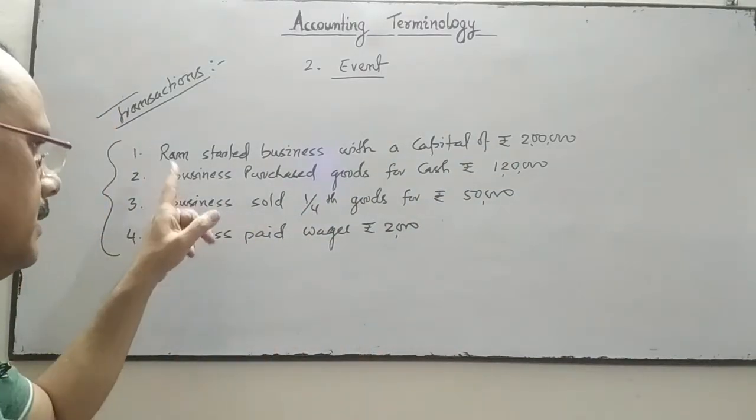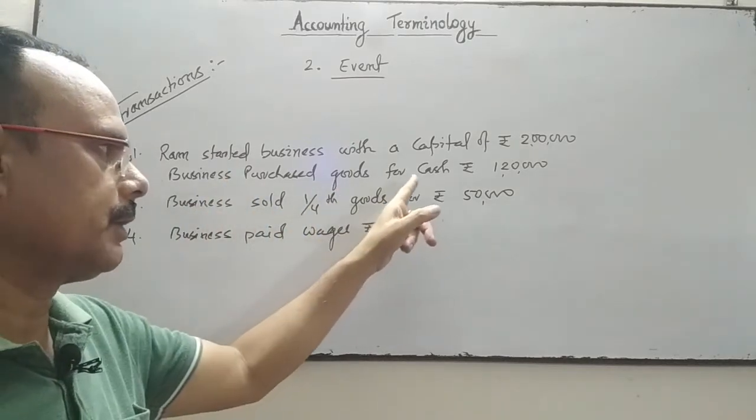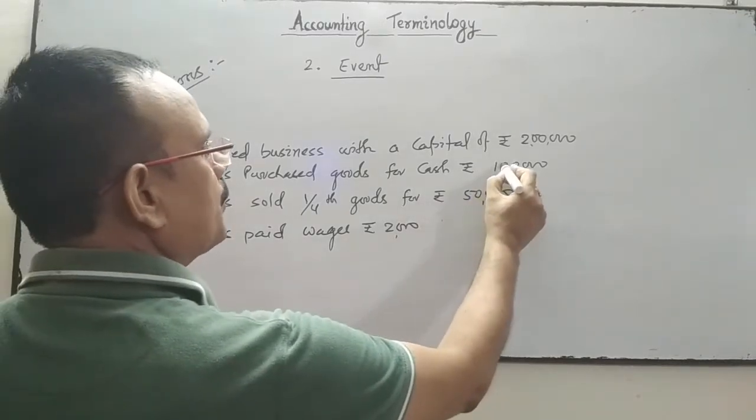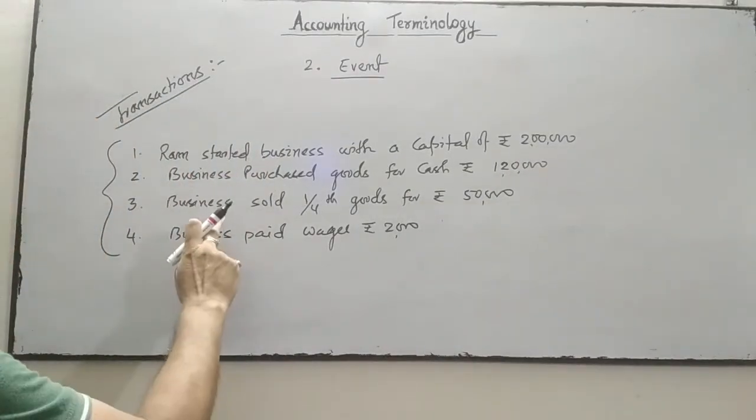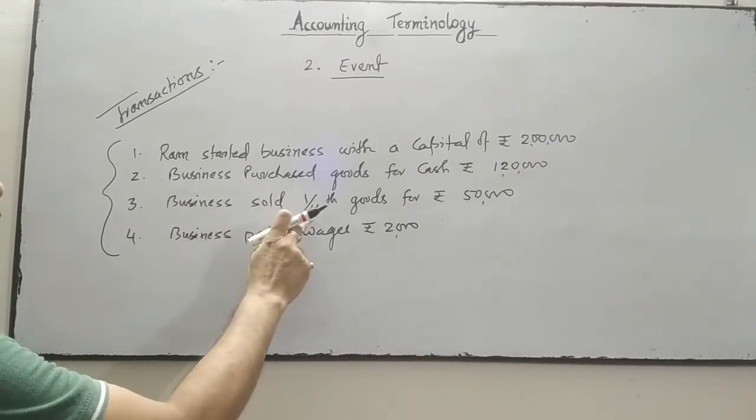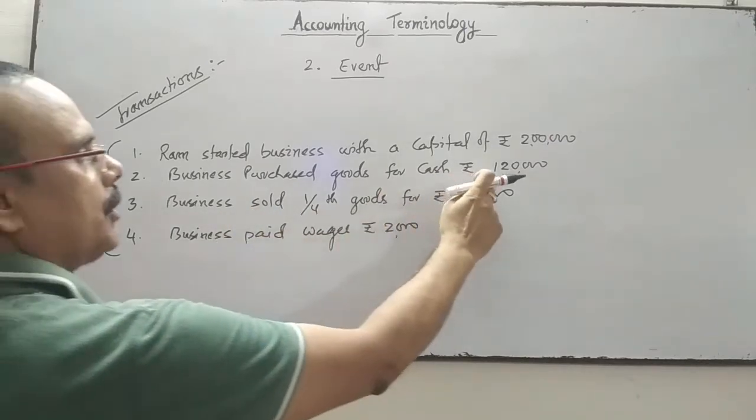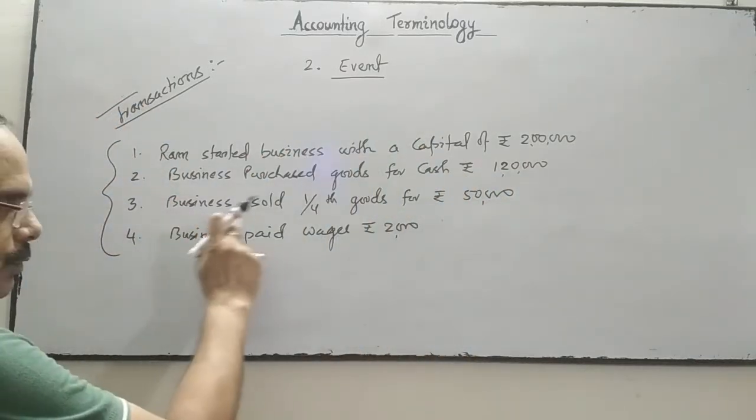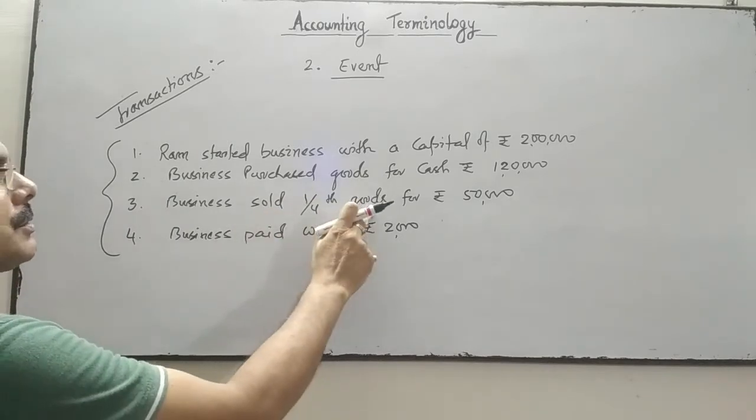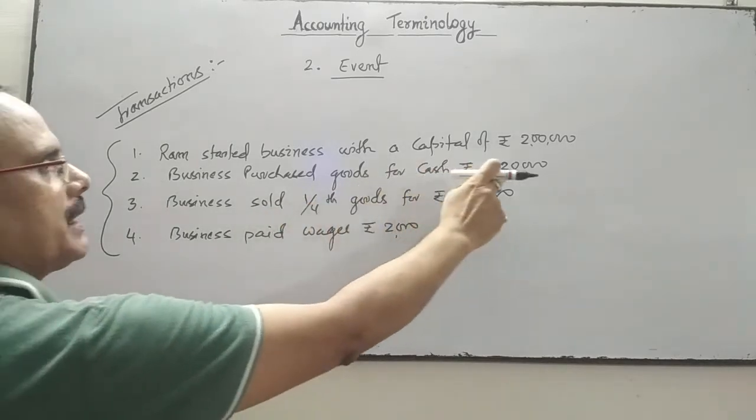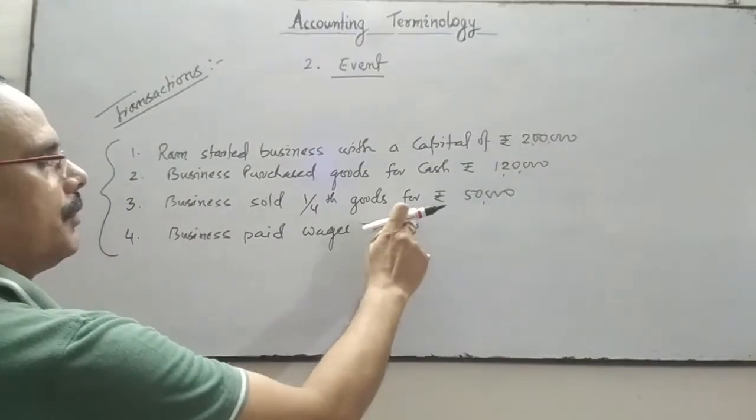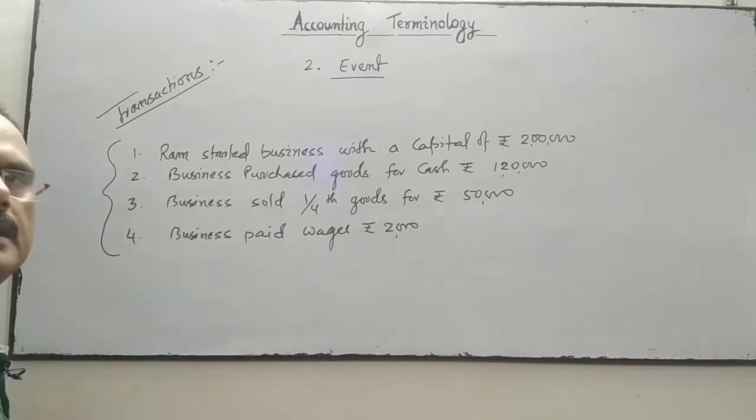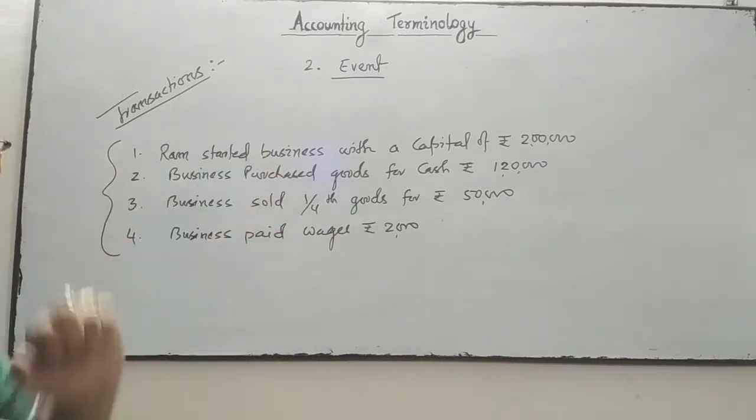Second transaction, business purchased goods for cash rupees 1,20,000. Business sold 1/4 of these goods, which was purchased for rupees 1,20,000, for rupees 50,000. Business paid wages rupees 2,000. This is the transaction. Now, what is event?